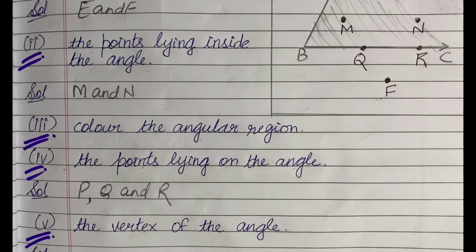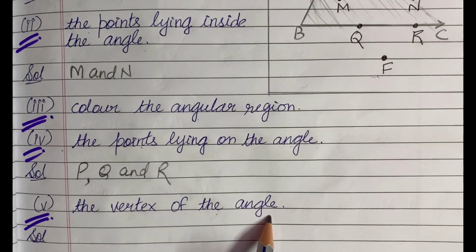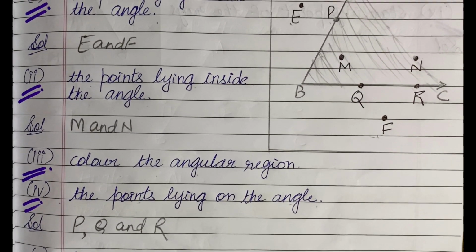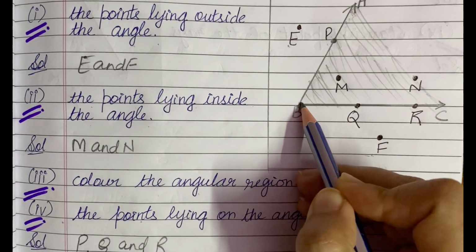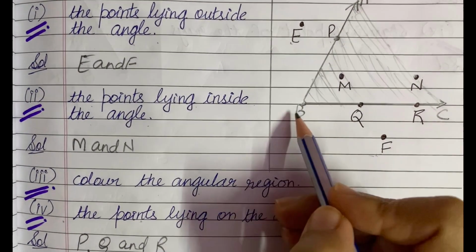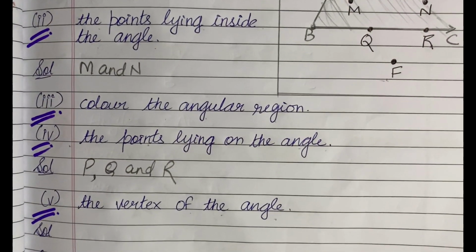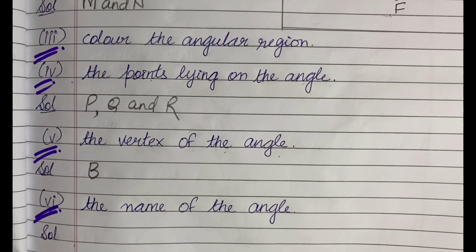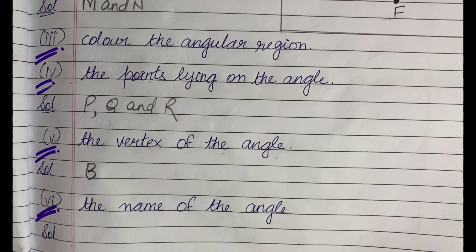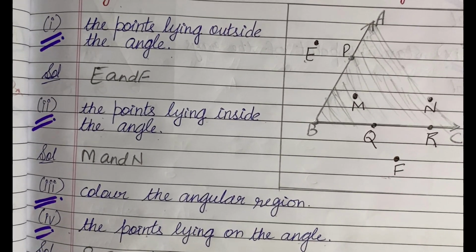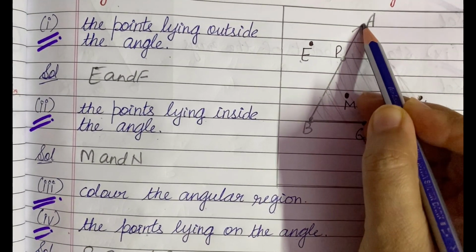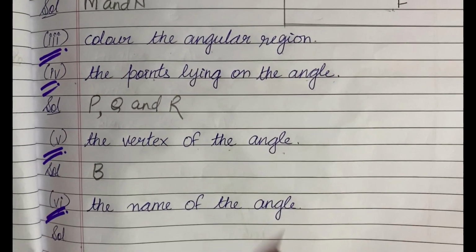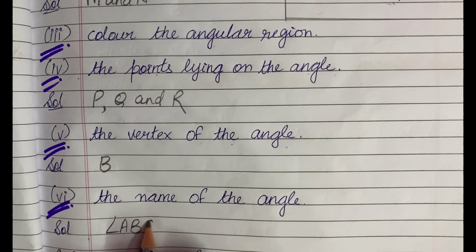Next they are asking you the vertex of the angle, and the vertex of the angle is the point where the arms of the angle meet, and here this point is B. So the vertex of the angle is B. So write here the vertex of the angle as B. Next is the name of the angle. They are asking you the name of the angle. Now see the angle. What name you can give here? Angle ABC. So the name of the angle is angle ABC.